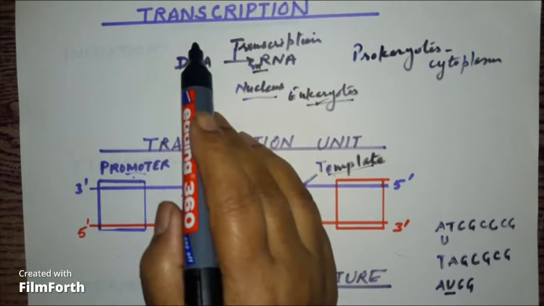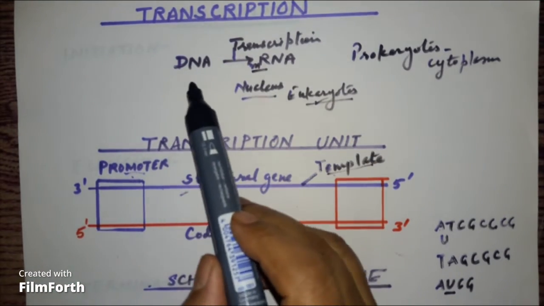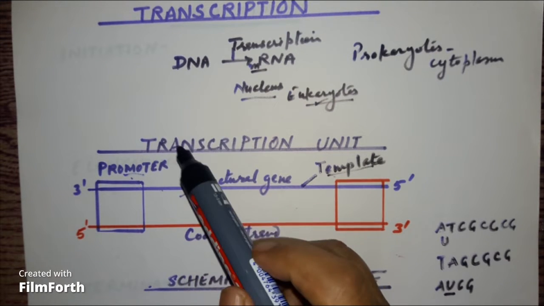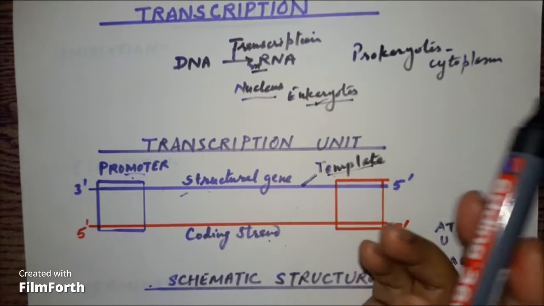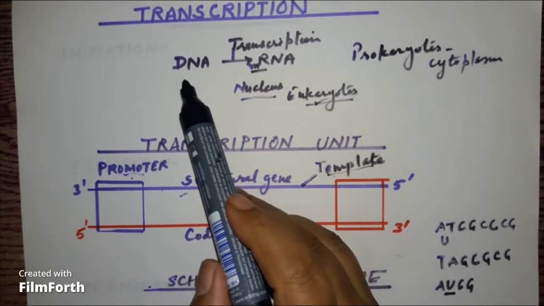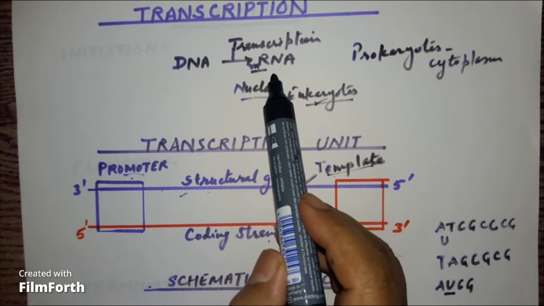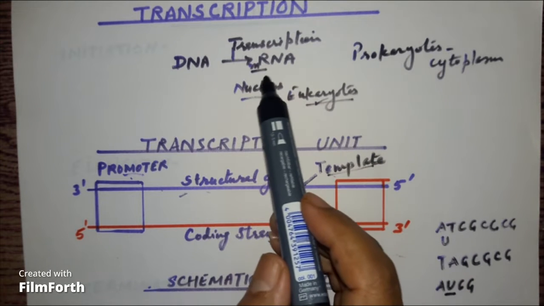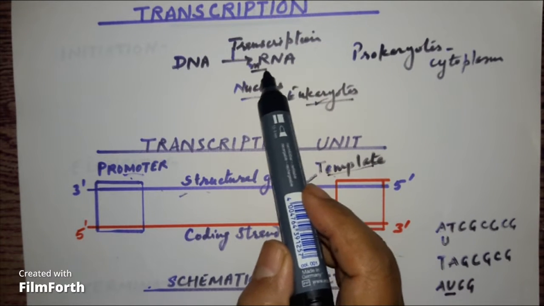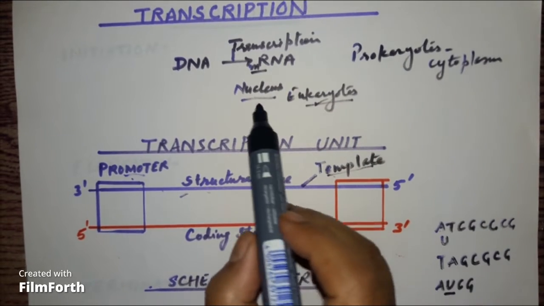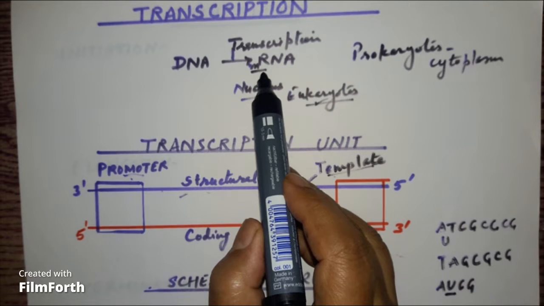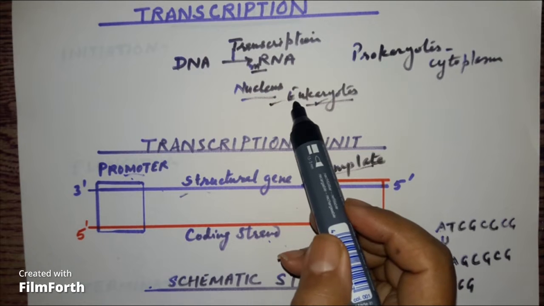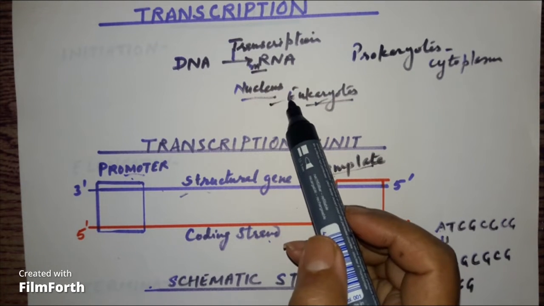Thank you. Transcription. So transcription is the formation of RNA from DNA. DNA has the information to produce many proteins in the cytoplasm. So DNA will transcribe the information to RNA, which will go outside the nucleus in eukaryotes and translate the message into proteins. Clear? So in eukaryotes, the RNA produced in the nucleus will go out in the cytoplasm and produce the protein. That message will be translated.